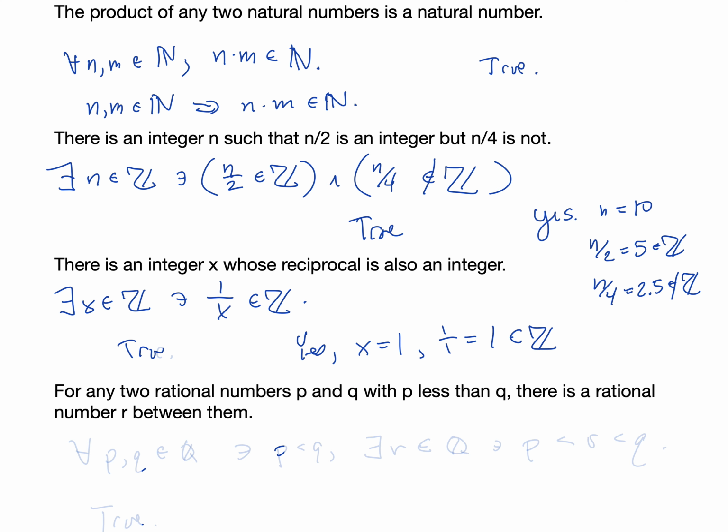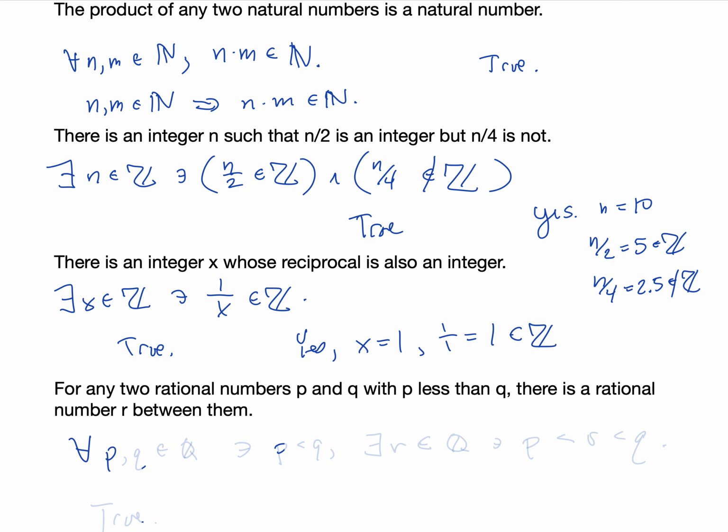So this is true. Lastly, for any two rational numbers p and q, with p less than q, there is a rational number between them. For any p and q in the rational numbers such that p is less than q, there exists some r in the rational numbers such that p is less than r, which is less than q, such that r is in between those two values. That's one way we could write this, and yeah, this is true as well. We could see that by taking the average of p and q.